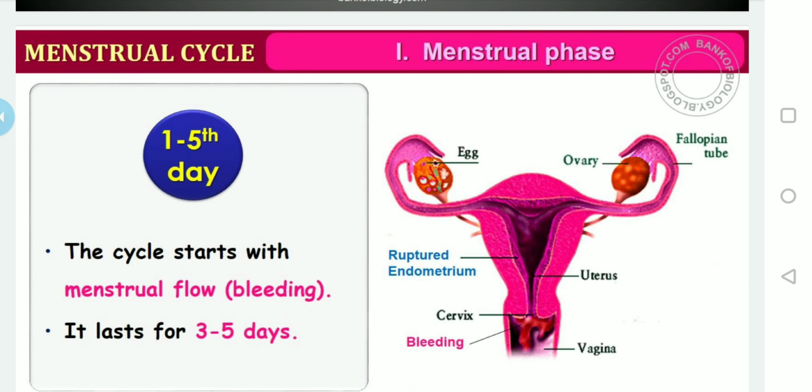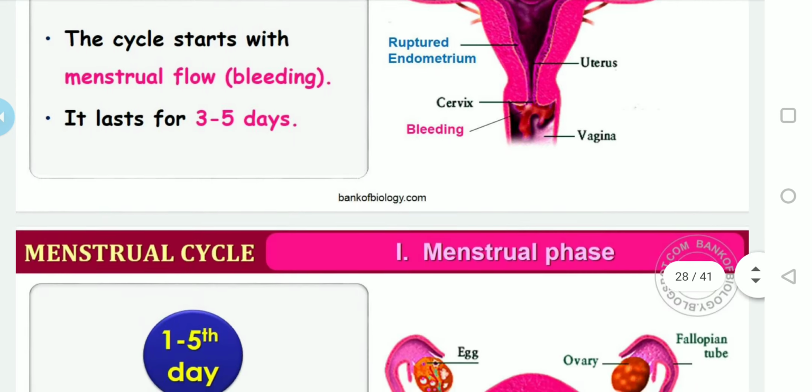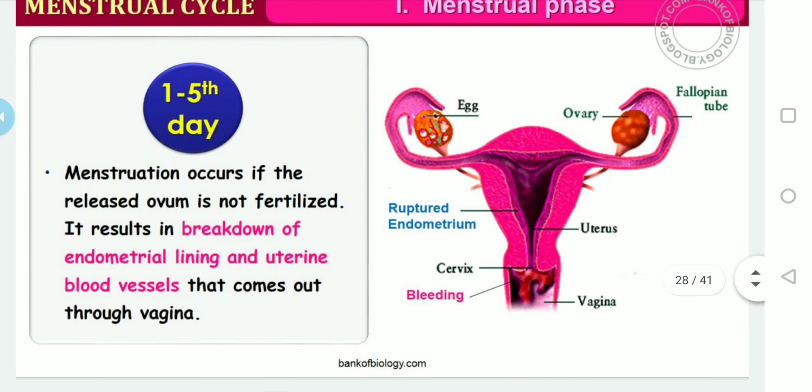The cycle starts with the menstrual phase, when the menstrual flow occurs. We can also say the cycle starts with the menstrual flow, that is, bleeding, and it lasts for 3 to 5 days. As I said earlier, the number may differ from one person to another based on health conditions.